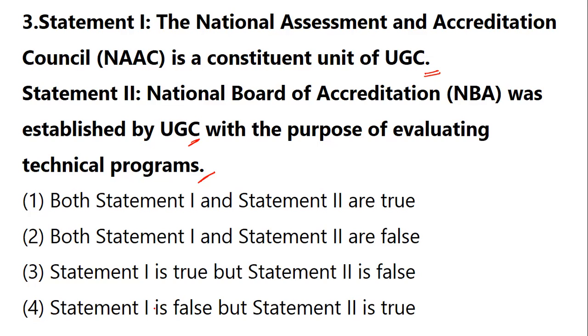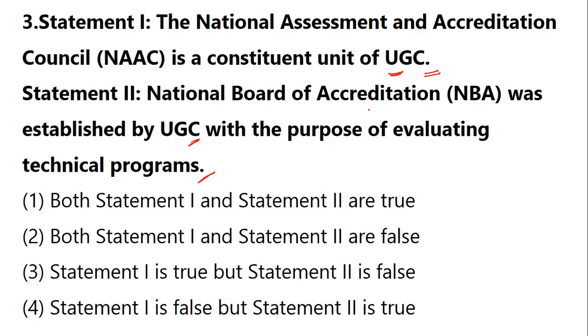Okay. So let me give you some time quickly and let me wait for the right answer. Okay, so let's see. Now, National Assessment and Accreditation Council is a constituent of UGC, right?